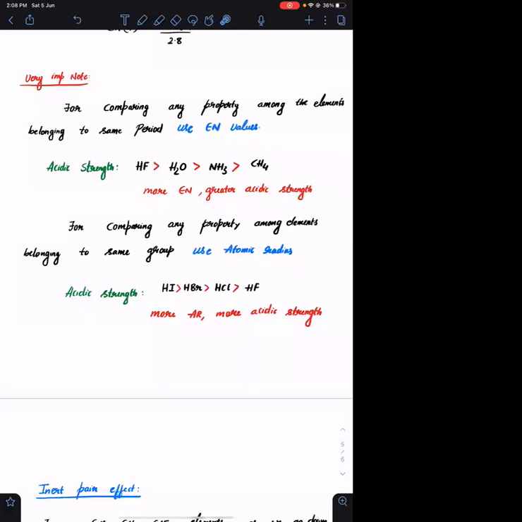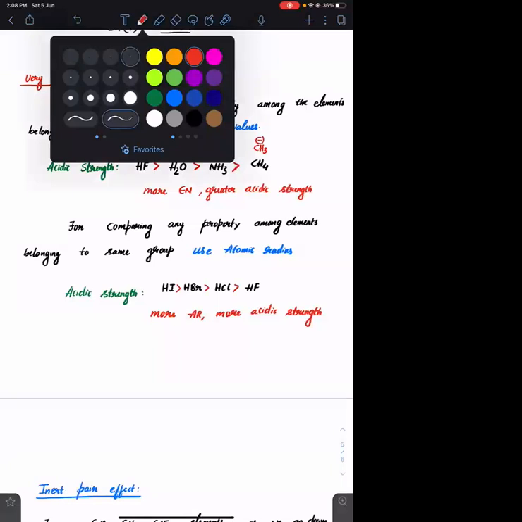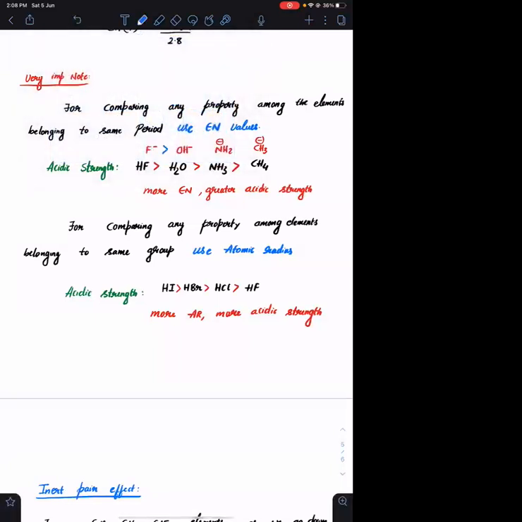यहाँ पे आप F minus बनाएंगे conjugate base, and in this case you will form OH minus. In this case you will form NH2 minus. In this case you will form CH3 minus. The one which is more electronegative can effectively handle the negative charge. So fluorine, उसके बाद oxygen, उसके बाद nitrogen, उसके बाद carbon. So this is the stability of the conjugate base.